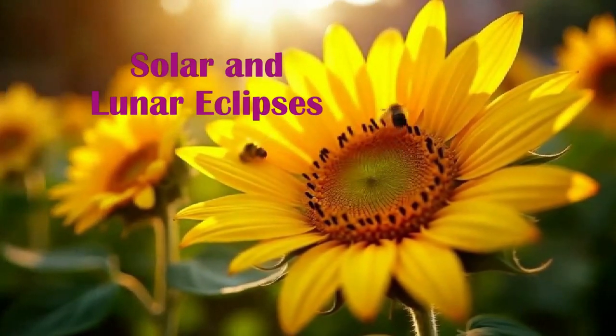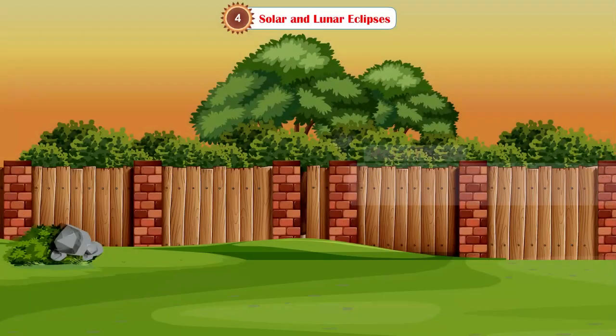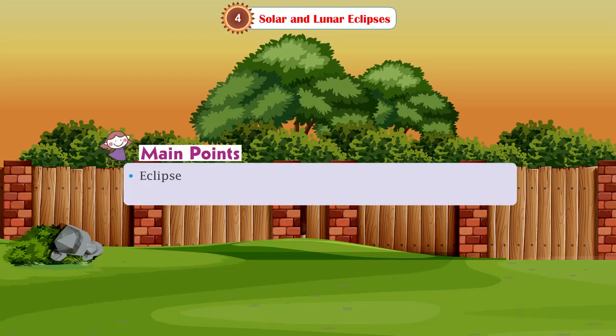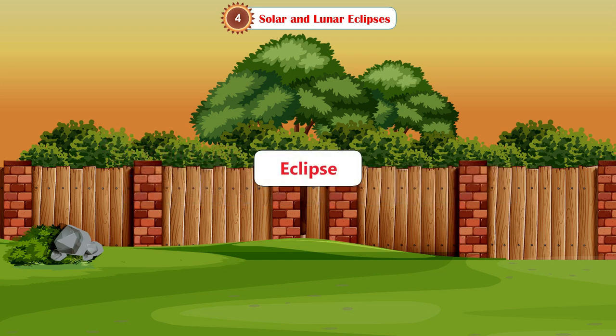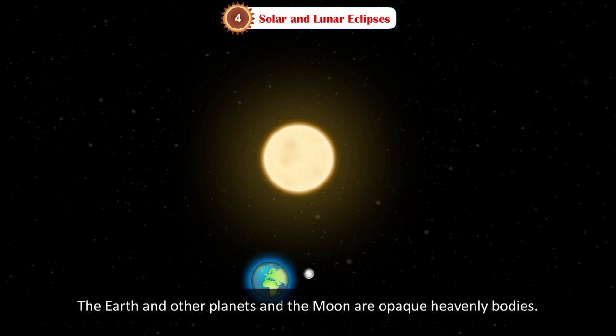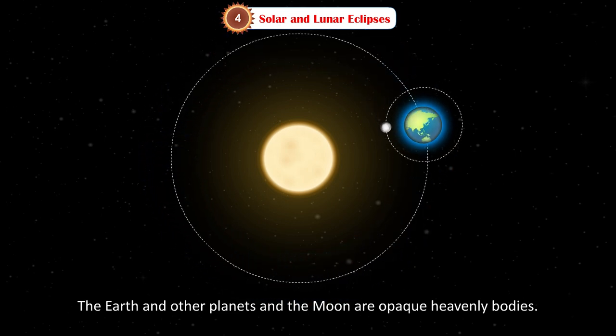Solar and lunar eclipses. Main points. First, eclipse. Second, solar and lunar eclipses. Eclipse. The Earth and other planets and the Moon are opaque heavenly bodies.